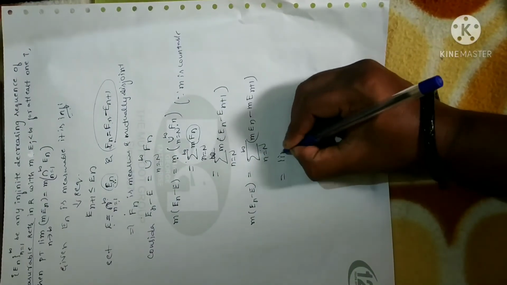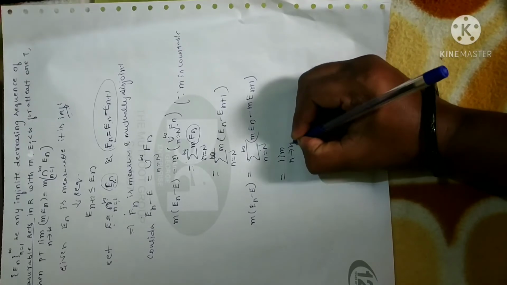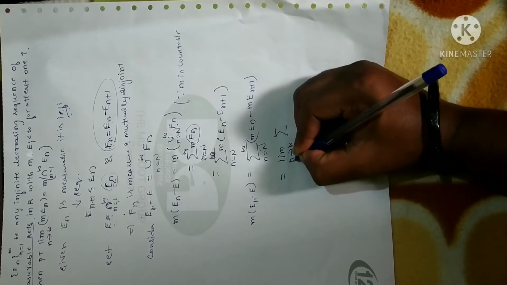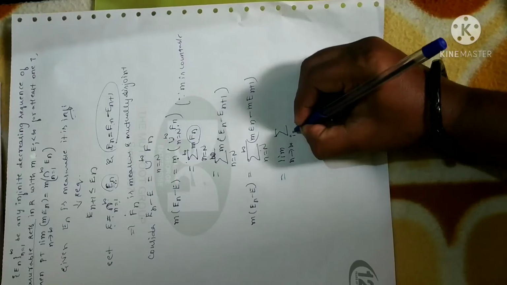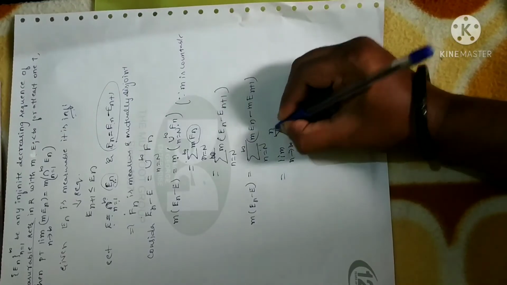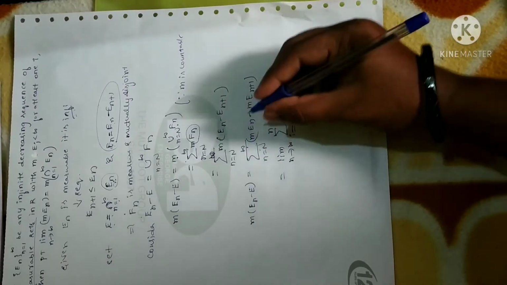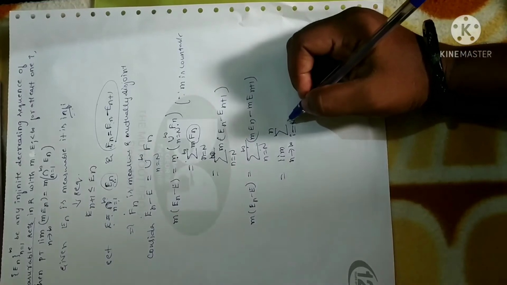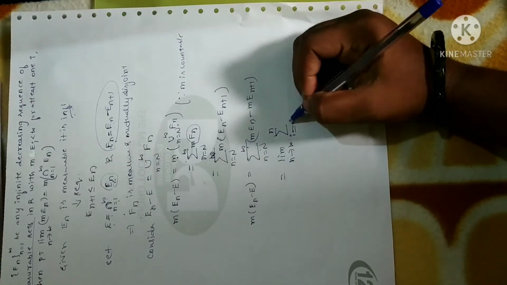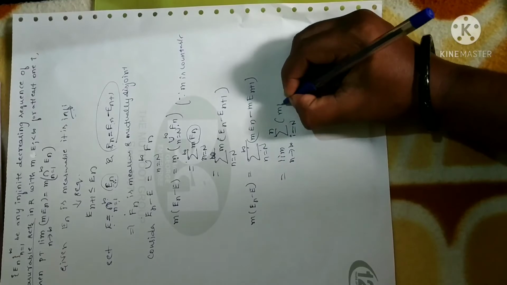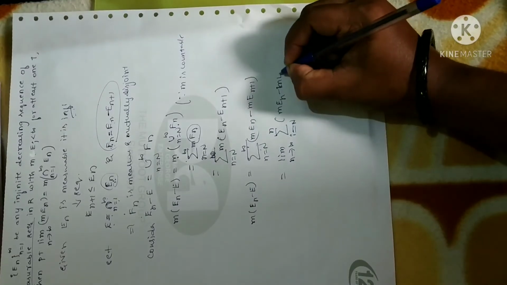I can rewrite the summation as limit n tending to infinity. As soon as I change this suffix n, I can change this also, i is equal to n to n. Now as n tending to infinity, you will get back the same summation. Fine. Now what I'm going to do is I'll put for the first time, let me keep as it is, m of e n plus 1.